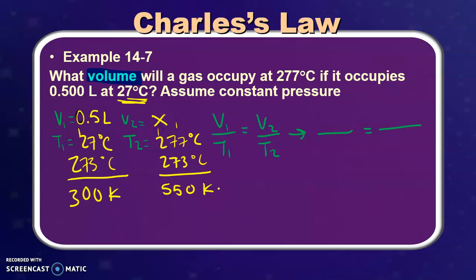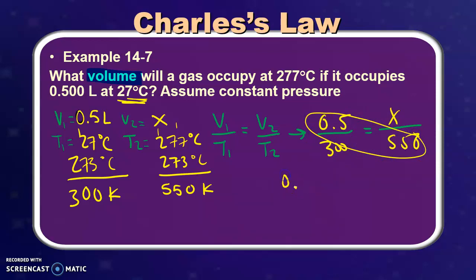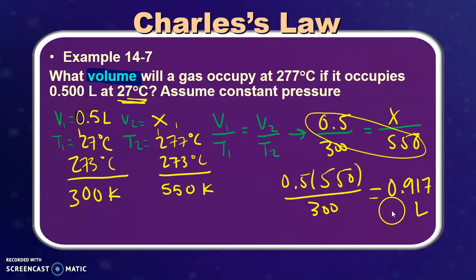550 Kelvin. We're going to put all of this information into our proportion. So 0.5 liters, 300 Kelvin. Next volume we don't know, so we're going to put an X and 550. And the rest can be solved using butterfly method. 0.5 times 550 divided by 300. I plug all of this into a calculator and I get